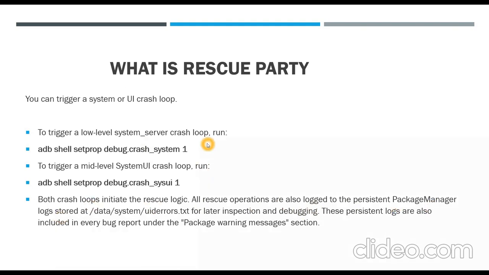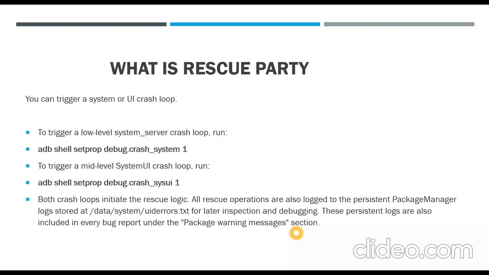All this rescue party related logs, what exactly is going on, what went wrong, what error has happened, all that data will be stored in the data system uid errors.txt file for later inspection and debugging. These persistent logs are also included in every bug report under the package warning messages section.